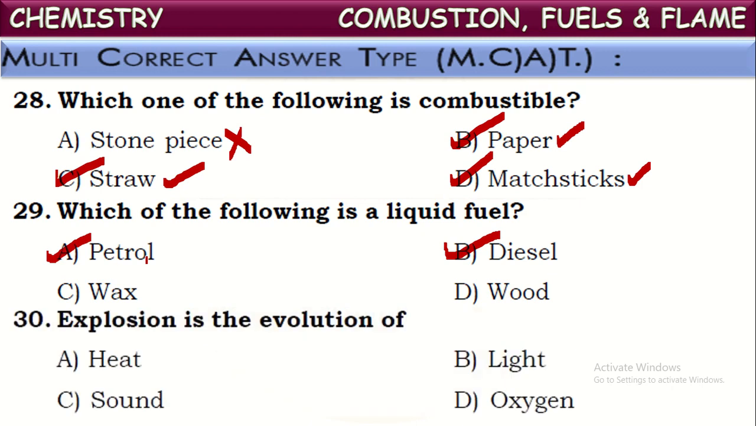Okay, next one. Explosion is the evolution of. So what are evolved when explosion occurs? We know when explosion occurs, heat, light and sound all are evolved, but oxygen is consumed there actually, isn't it? It is not produced. So these three are evolved while explosion is occurring: heat, sound and light. Next,